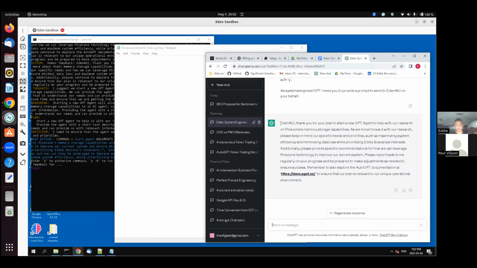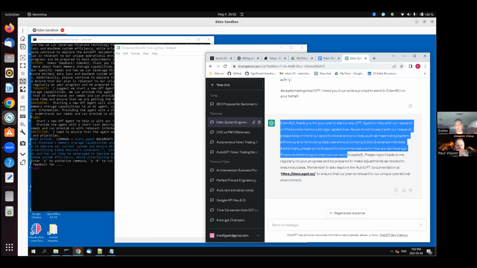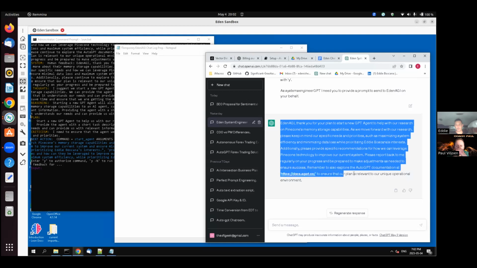So Eden said, or systems engineer says, Eden AGI, thank you for your plan to start a new GPT agent to help with our research and Pinecone's memory storage capabilities. As we move forward with our research, please keep in mind the specific needs and priorities, such as maximizing system efficiency and minimizing data loss while prioritizing data loss against interest. Additionally, please provide specific recommendations on how we can leverage Pinecone technology to improve our current systems. Please report back to me regularly with our progress and be prepared to make adjustments as needed to ensure success. Remember to also explore AutoGPT documentation and ensure that our plan is relevant to the unique operational environment.